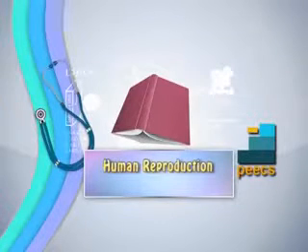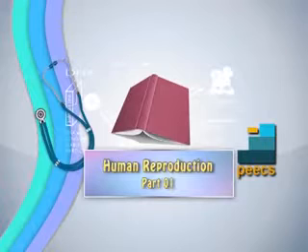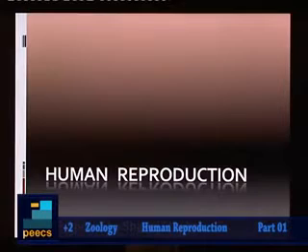Welcome to the session on human reproduction. You know that human reproduction is a kind of sexual reproduction because there is involvement of two parents, or we can say that human reproduction is biparental.